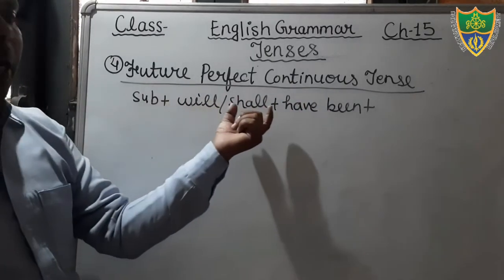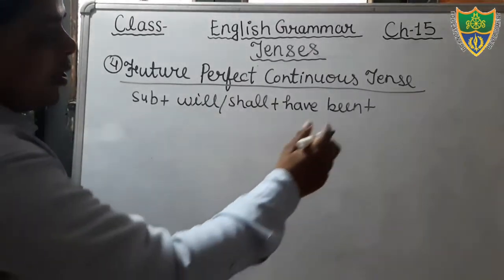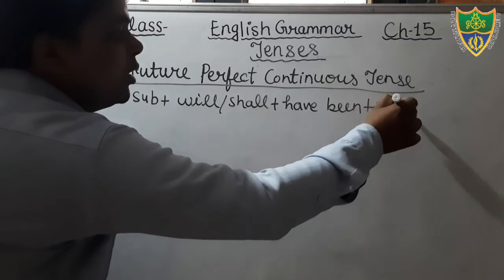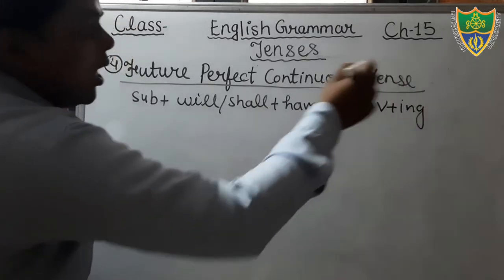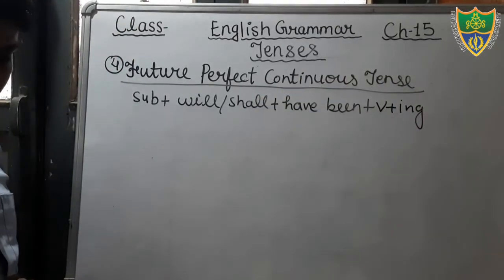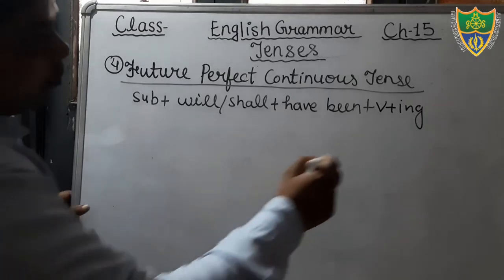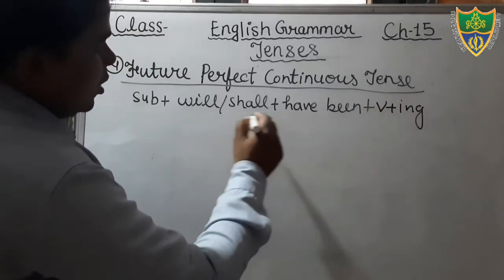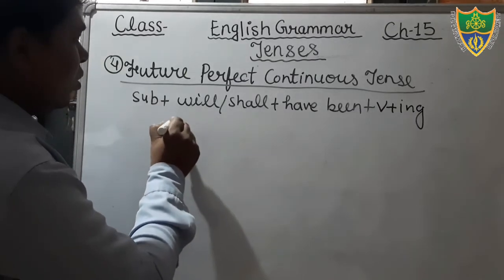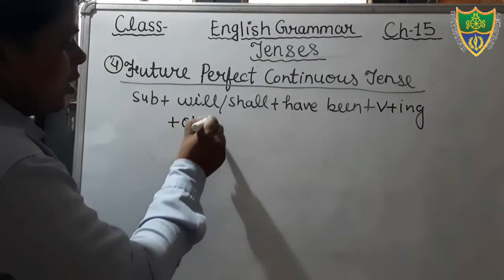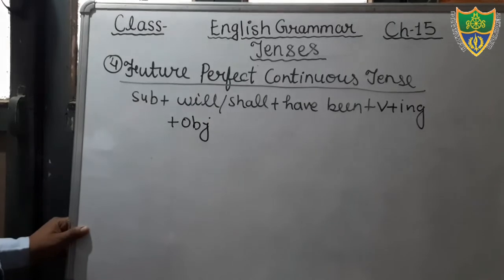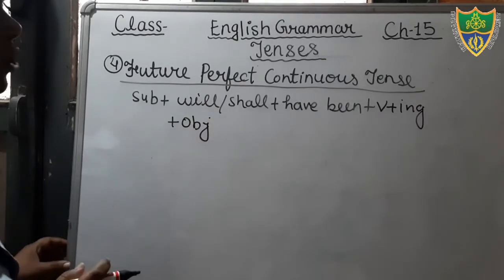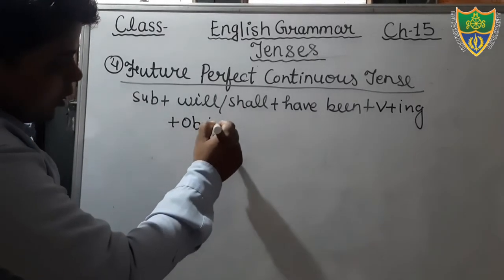Okay, subject, will or shall have been, plus verb. In the verb we will add ing. Okay, and then after that object we will add here. I am writing here because there is not enough space. Then after object we will add here, and then after that time. Dear students, it denotes also time, for or since.